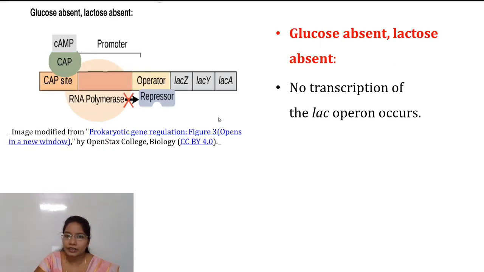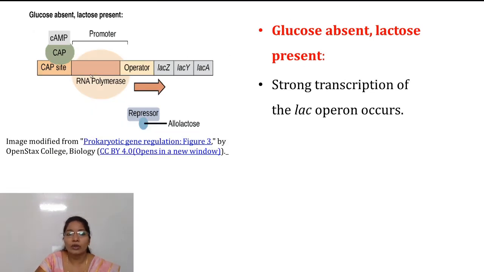In the third case, when glucose is absent and lactose is also absent, the repressor binds to the operator and there will be no transcription. And in the last case, when glucose is absent but lactose is present, the repressor will be released from the operator and there will be activation of cyclic AMP and the CAP molecule. There is a complex formation and it will result in strong transcription.